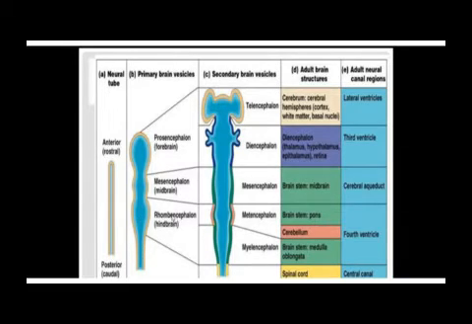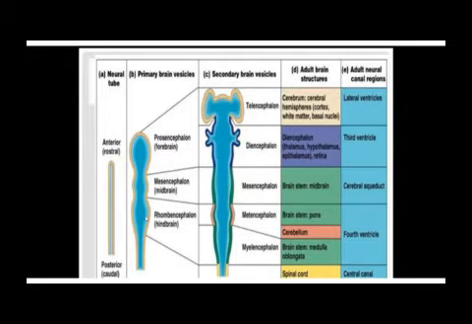Now, encephalon means head region of the tube. Pro means superior or first. Meso means middle. Rhomb means behind, hind. Forward, middle, hind.